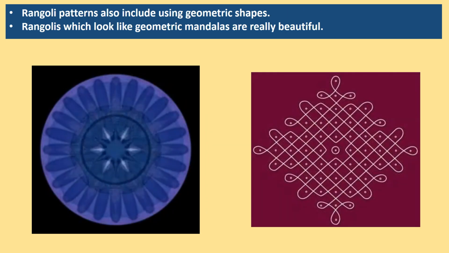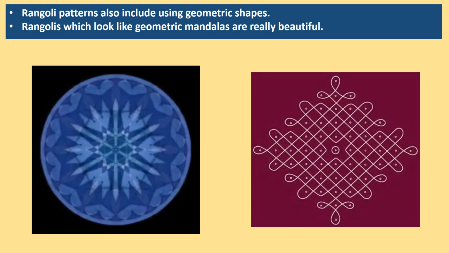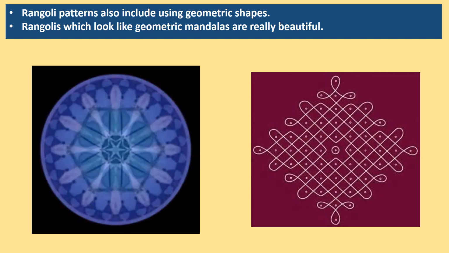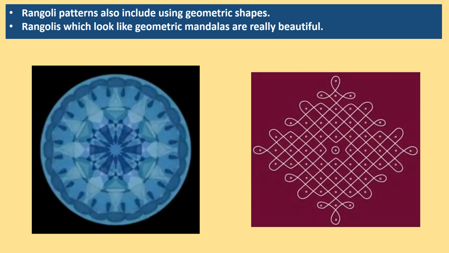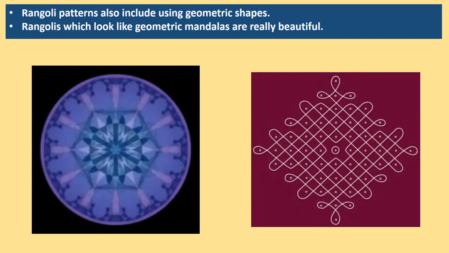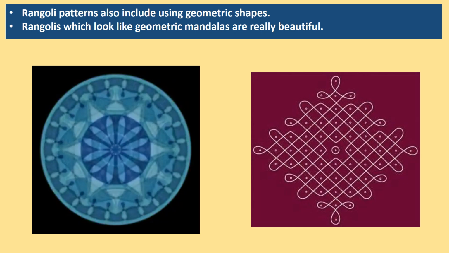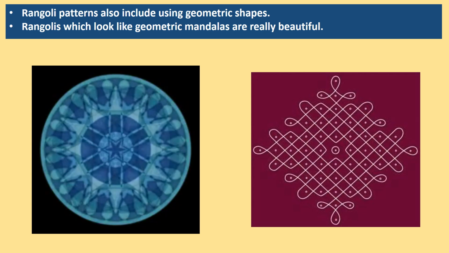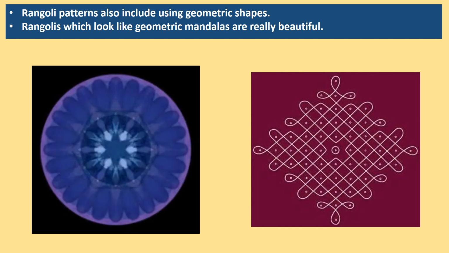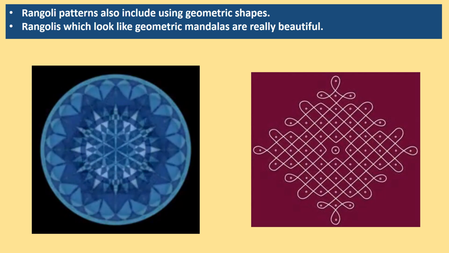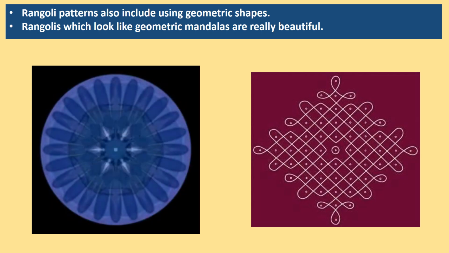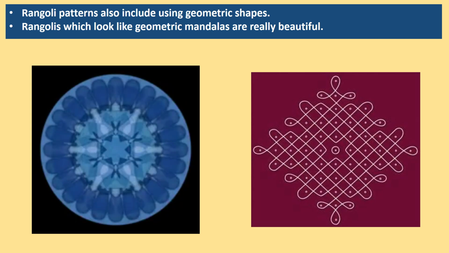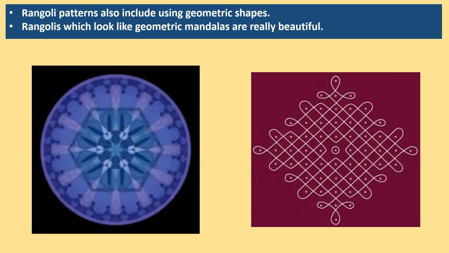Some Rangoli patterns also include geometrical shapes like square, rectangle, circle, etc. Rangolis which look like geometrical mandalas are really beautiful. Mandala is a Sanskrit word which means sacred circle. Mandala is a spiritual and ritual symbol in Hinduism, representing the universe. So, the circular designs are drawn.